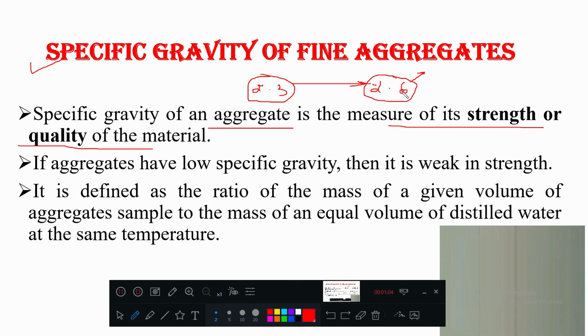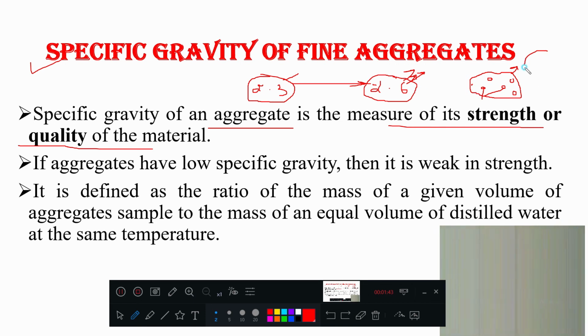Okay, actually what is happening here, if you take an aggregate piece and enlarge it in a microscope, it may contain some small pores. In higher specific gravity, these pores are not present or very few. In lower specific gravity, these voids or pores are a little bit more in number. That is why we say more voids means poor quality, less voids means higher quality. That is why the value is more here.